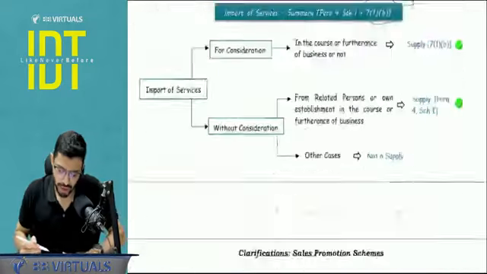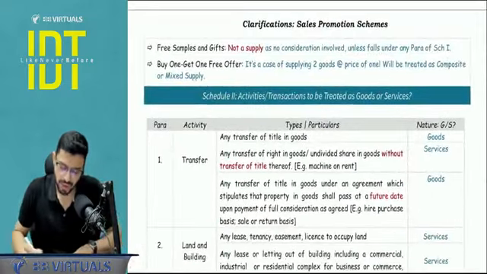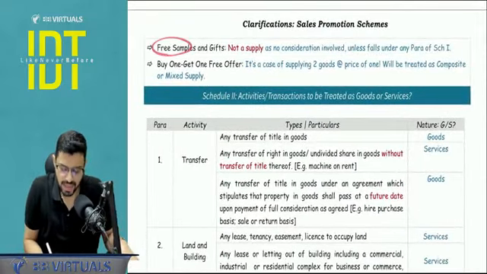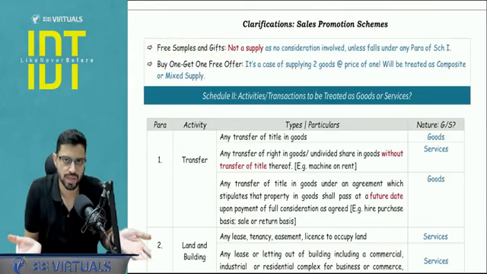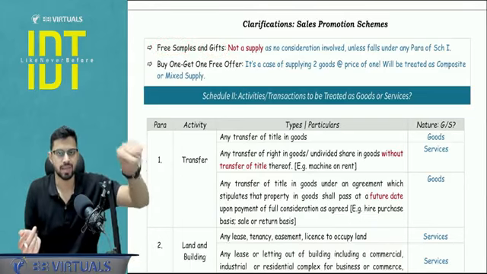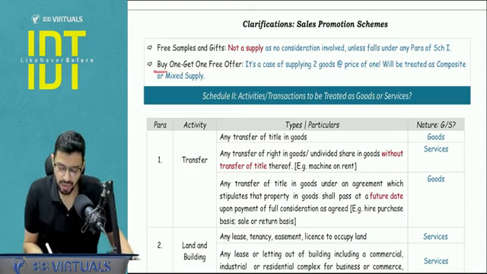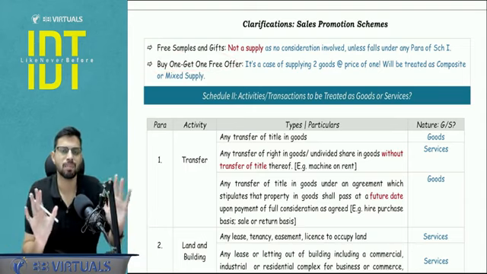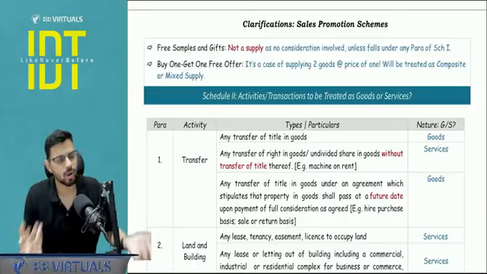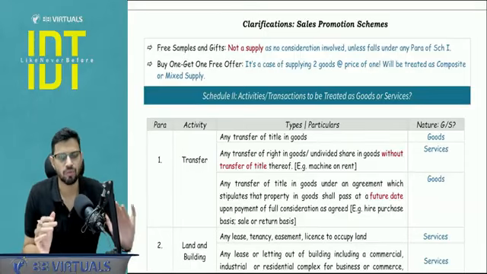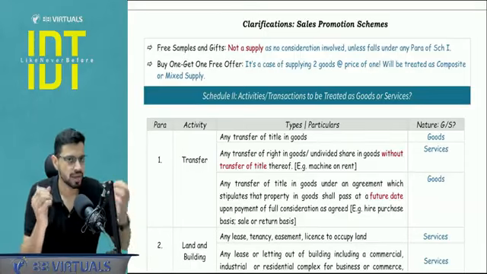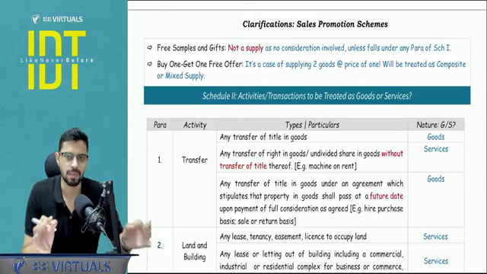Now let's move ahead and start the next part. First, two clarifications. Free samples and gifts are not a supply because there is no consideration, unless Schedule number 1 applies. If Schedule 1 applies, then obviously without consideration it will be a supply. And a buy one get one offer is nothing to be analyzed separately. It is a normal supply where you are getting two things at the price of one, but all basic parameters are fulfilled. Consideration is there, goods are there, supplier and recipient are there.